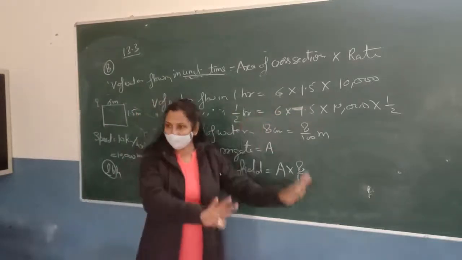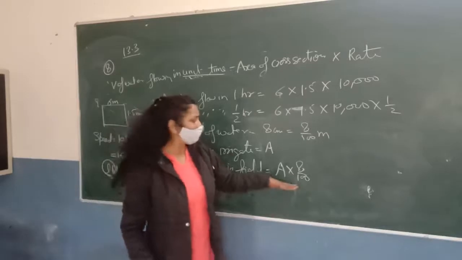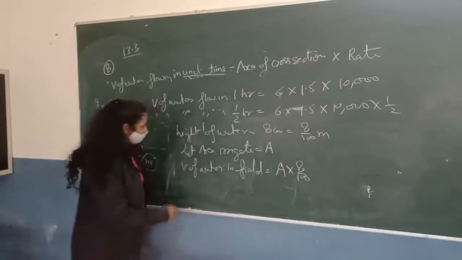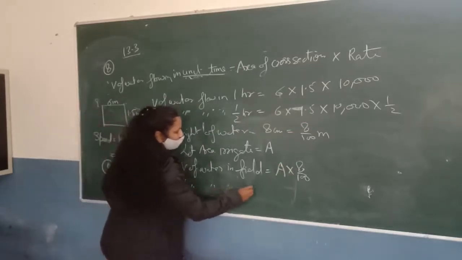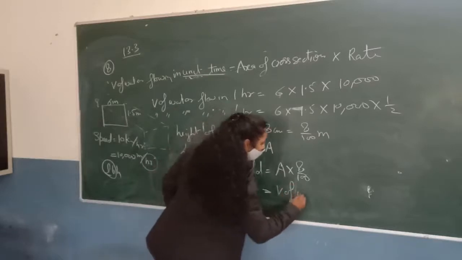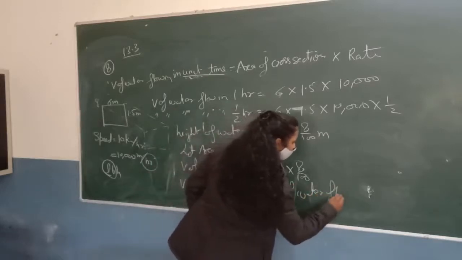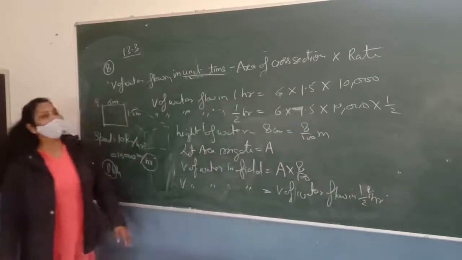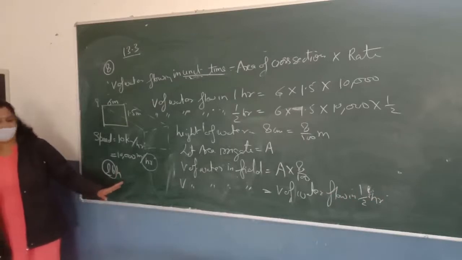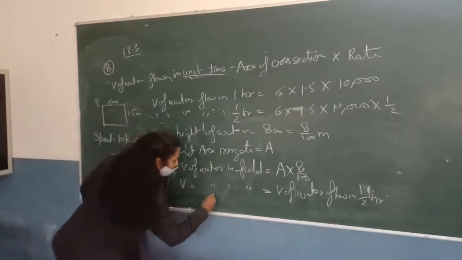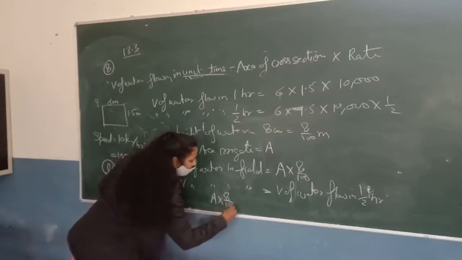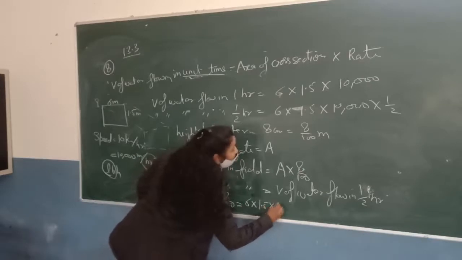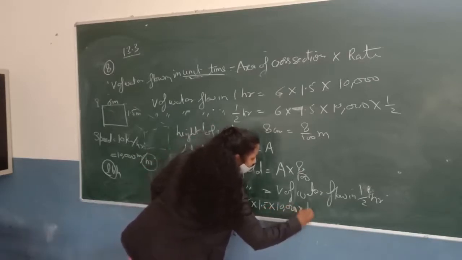है ना, आधे घंटे में जितना पानी आया है वही तो फील्ड में भरा है. So फील्ड के अंदर पानी का वॉल्यूम और आधे घंटे में जो पानी आया उसका वॉल्यूम should be equal. So we write it like this: the volume of water in the field is equal to the volume of water flowing in half an hour. Now you just have to calculate these values. यहाँ पे आप values put करोगे. A into 8/100 is equal to 6 into 1.5 into 10,000 multiplied with the power point 2.